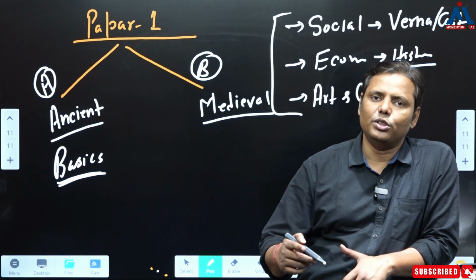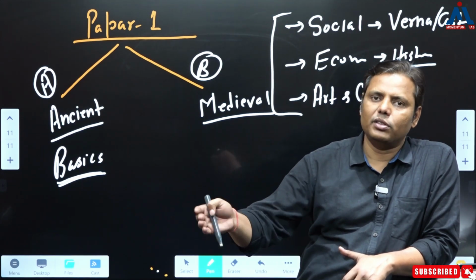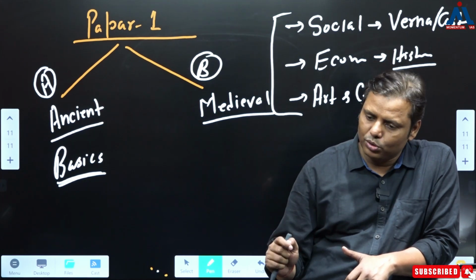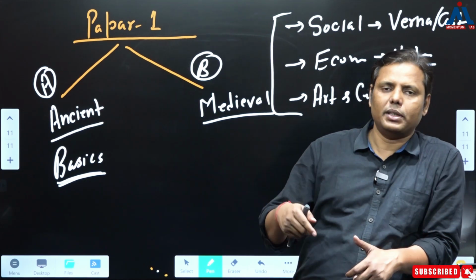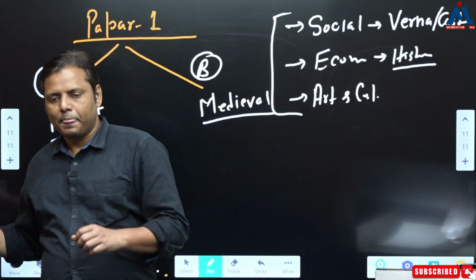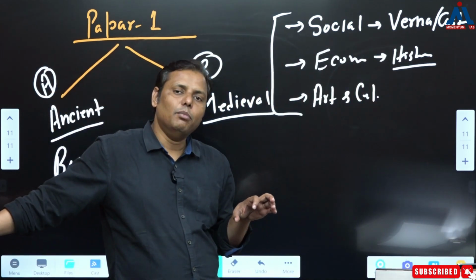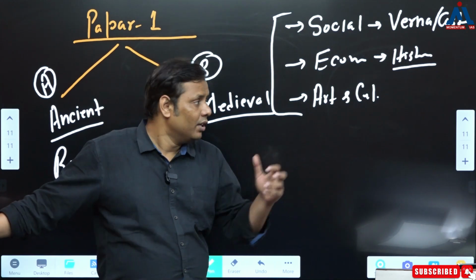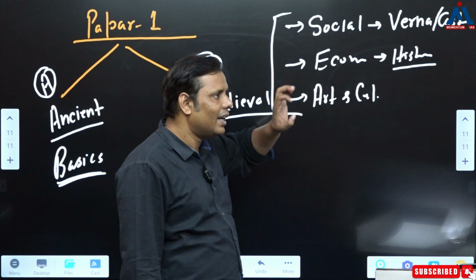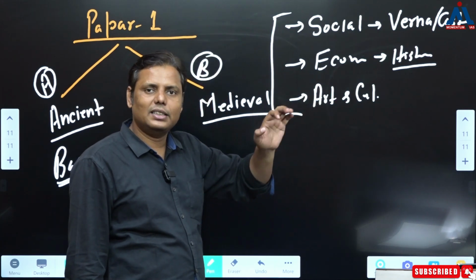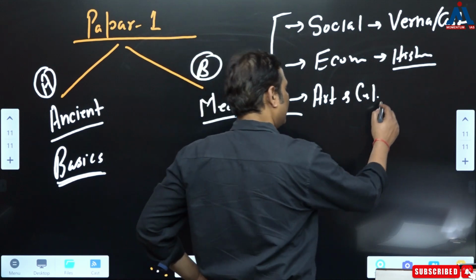And what you need to do specifically with that option, you have to just associate some names of historians, some scholars, those whose studies are precisely on those topics, and that is what you are supposed to write. And in fact, I must say, this trend has become more important these days in history optional, and that's how you need to cover it. So in the same way, economy is something that you need to understand in the form of a transition, how gradually it's getting transformed. So that's the most important thing.